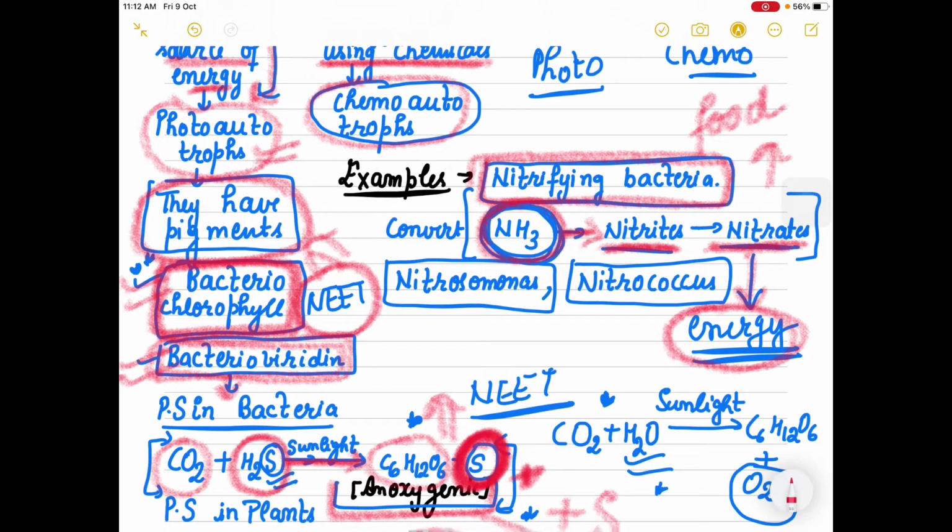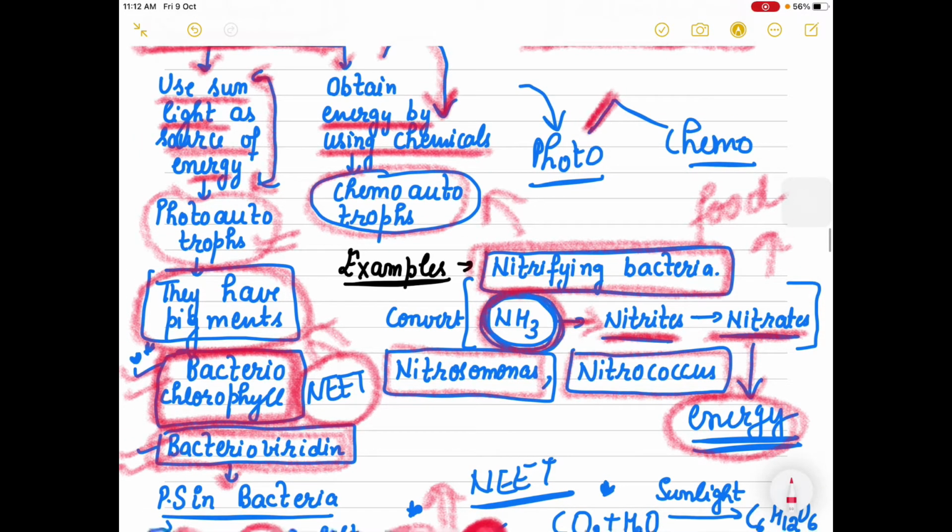So in this way that energy is used by them. Nitrosomonas and nitrococcus are the major examples of chemoautotrophs. So we have two types of mode of nutrition in the autotrophs, the photoautotrophs and chemoautotrophs.